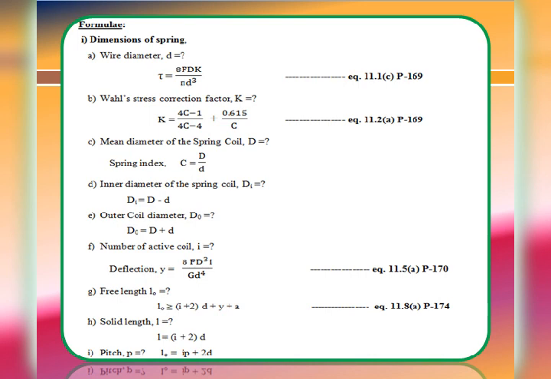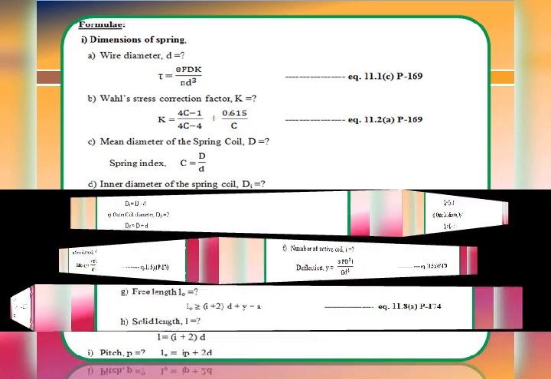Next, mean coil diameter of the spring coil capital D can be evaluated by using the relation of spring index C is equal to capital D by d. So after getting the value of wire diameter d in the first step, it is possible to get the mean diameter of the spring coil. Next, inner diameter of the spring coil Di is equal to mean coil diameter capital D minus the diameter of the wire.